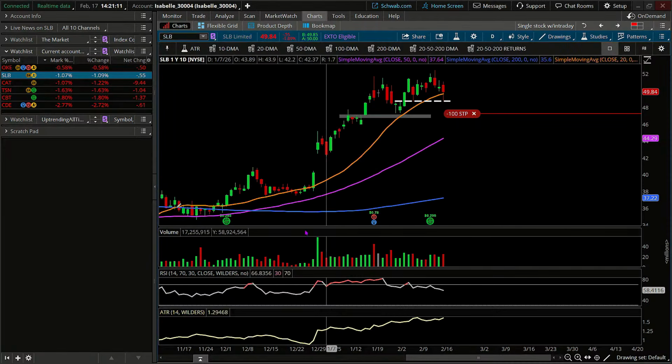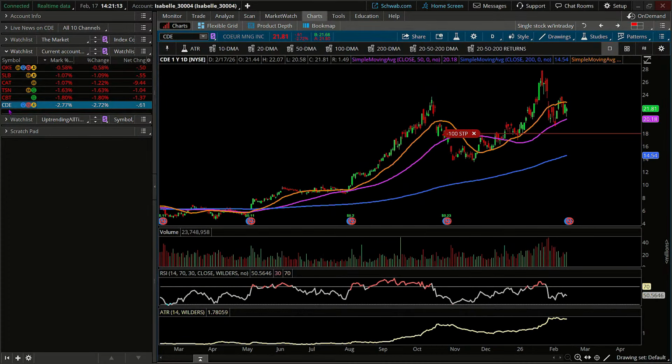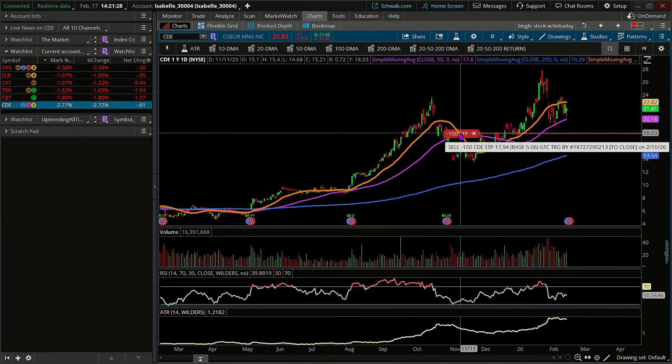Okay, next up after Schlumberger, so we're going to hold the letter there. We're going to do the same here with Coeur d'Alene, CDE. Now, the main reason here is because we built the exit here versus the 50-day. The 50-day today is at 20.18, and our current exit is at 17.94.